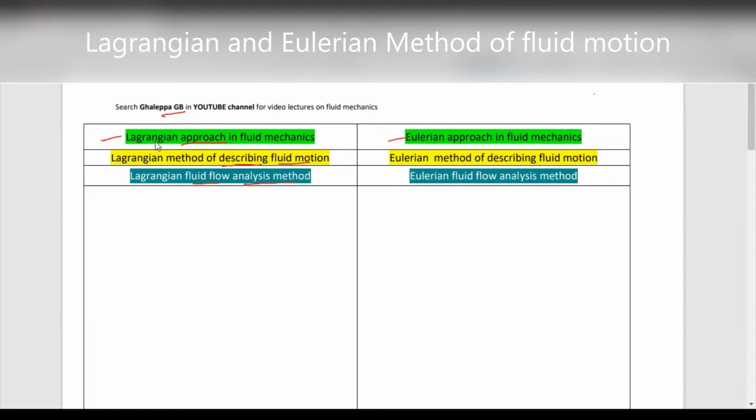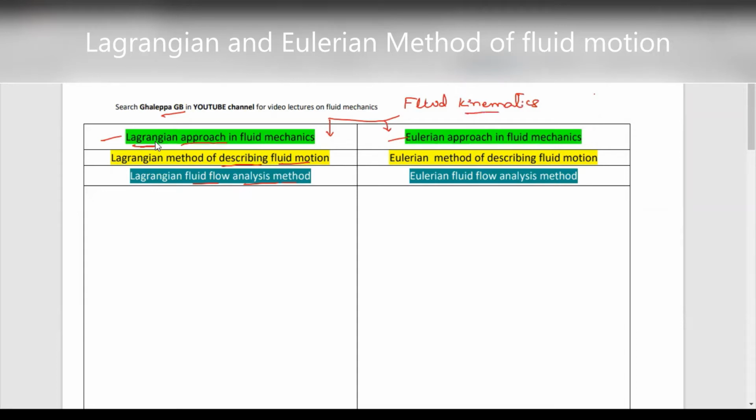Now we'll move to understand what the Lagrangian and Eulerian approaches are from the fluid mechanics point of view. First, we need to understand that these two, the Lagrangian and Eulerian approaches, are methods in fluid kinematics. So what is fluid kinematics?